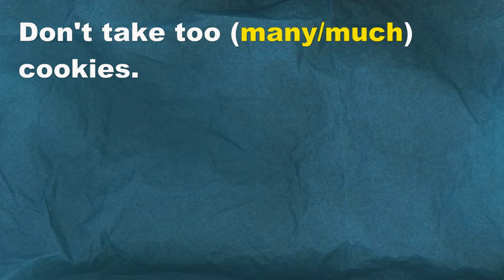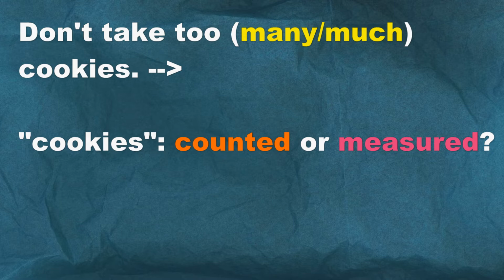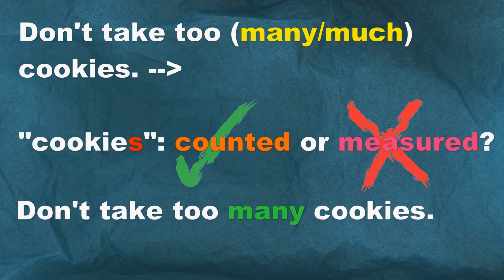Example 4. Don't take too much cookies. Are cookies counted or measured? Look at the word. Cookies. There's an S there, right? So it's the plural form. They're countable. 1 cookie, 2 cookies, many cookies. Don't take too many cookies.